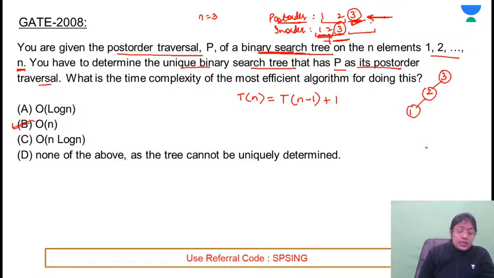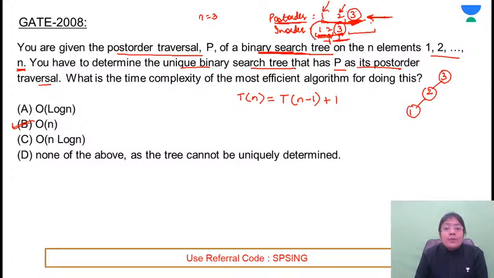Ma'am, please explain this again. Yes, it is constructing the skewed tree. How are we constructing the tree? Whatever sequence you have, if the post order is the same as the in order, in the post order the last element is the root element. Next root element will be what? 2. Next root element will be what? It will be 1. So if you observe here, if the in order is also the same, when you construct a tree, you need the post order and the in order. In order is basically used to differentiate between the elements of the left subtree and the right subtree. Make sense? But in this case, if 3 is the root,